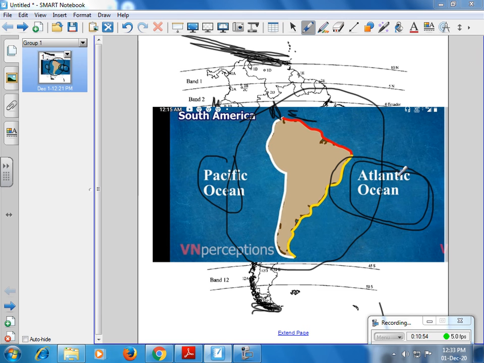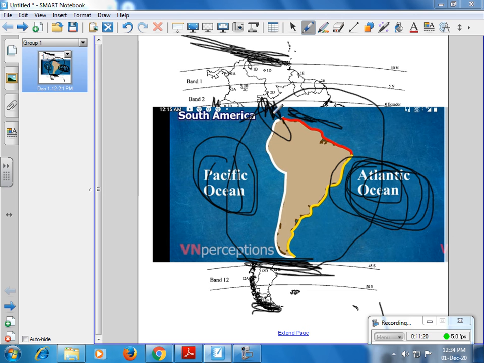Down in the south, you can see the icy water of Antarctica. In the west, the Pacific Ocean. In the east, the Atlantic Ocean, and in the north the Caribbean Sea and the Panama Canal.